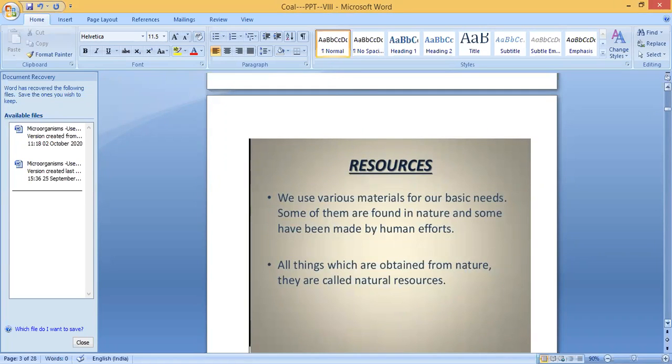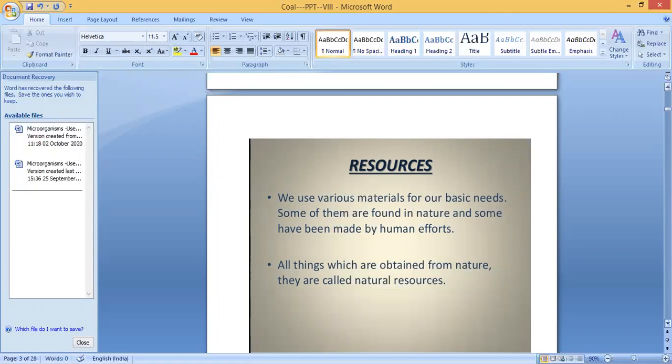So first we're going to learn about the resources. We use various materials for our basic needs. Some of them are found in nature and some have been made by human efforts. Some materials we are getting from nature, so we can call them natural resources: air, water, sunlight, everything present in nature. But some have been made by human effort. We can call them man-made. These are man-made materials we make in factories.